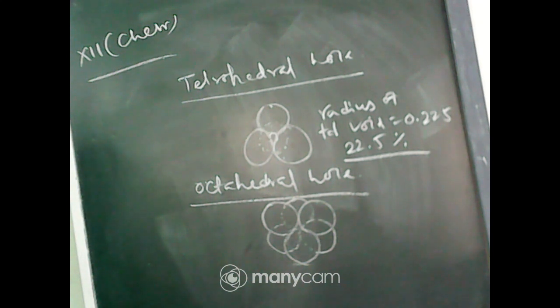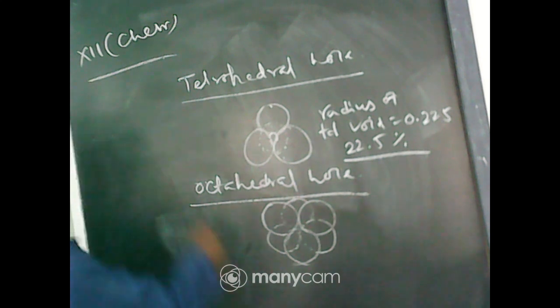Okay, it covers 22.5% of the total sphere. And there is a geometry. We have to assume it as a tetrahedral because the points are situated at the corners of the tetrahedron.